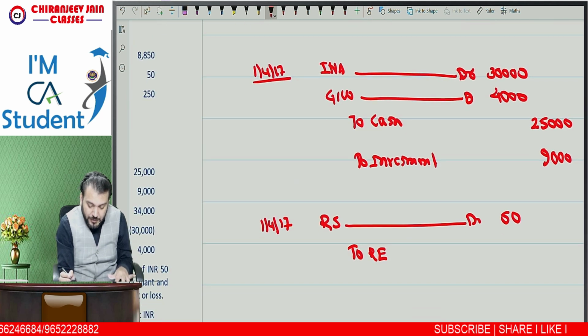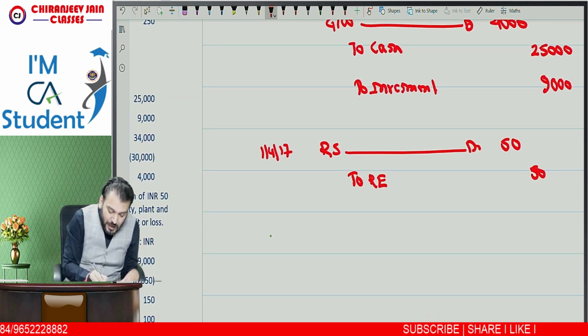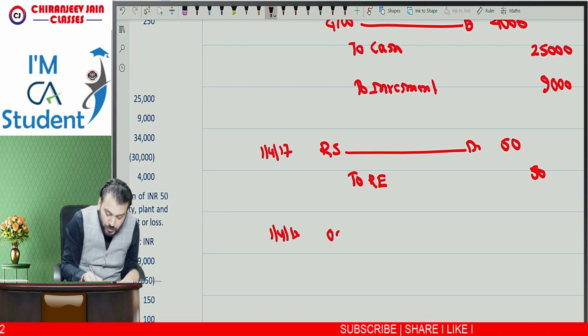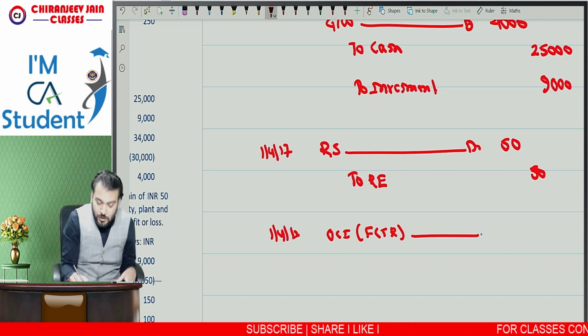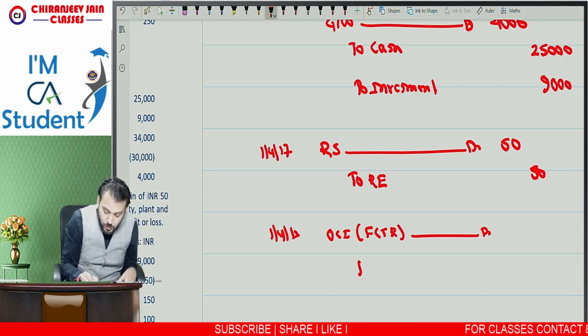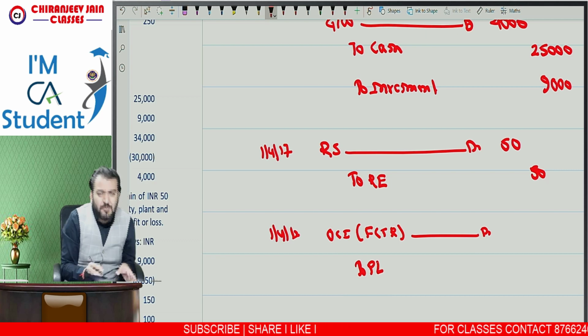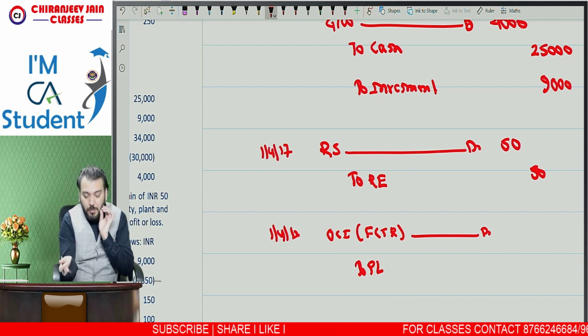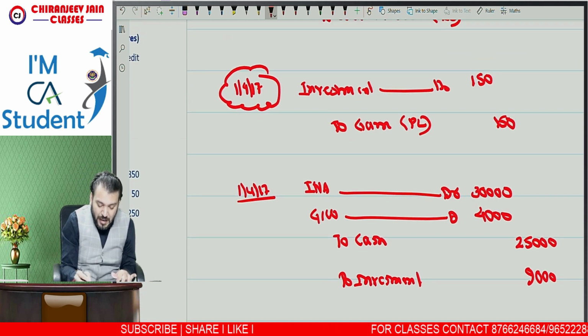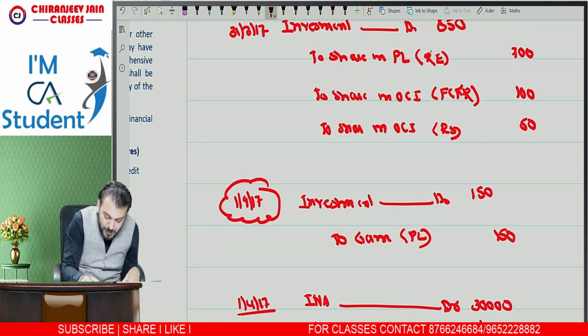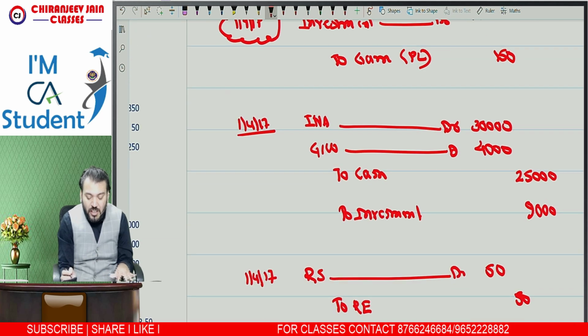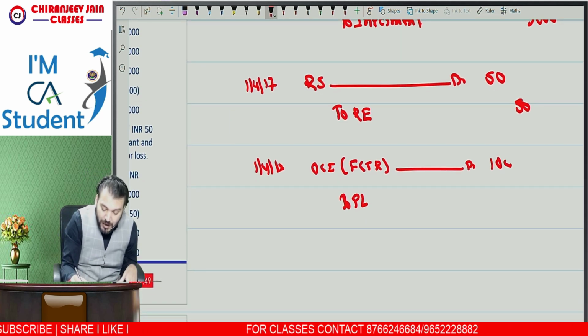And then on 1/4/2017 only, OCI FCTR will be reclassified from OCI to PL. Understood? So OCI to PL, and from PL it will be transferred to retained earnings. Understood this point?